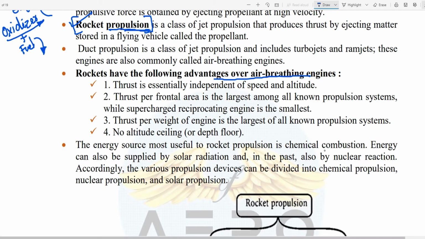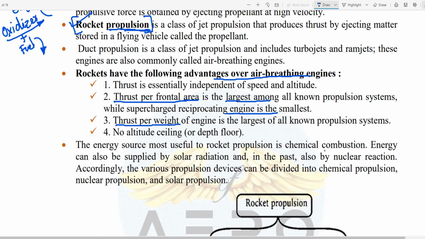If this is a question, for an example, which of the following are advantages of the rocket engine over the air breathing engine, and they have given: the thrust is essentially independent of speed and altitude, and thrust per frontal area is large among all the known propulsion systems, while the supercharged reciprocating system is the smallest. So here the thrust per frontal area is more. Okay, so these are the points.